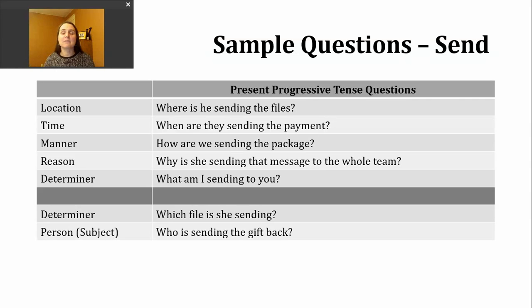The last type of question is asking about the person who is responsible for doing an action. And again, this breaks our pattern a little bit because who is the subject? We're asking about that. So who is sending the gift back? Okay. We don't have another stated subject because the answer is going to be our subject.